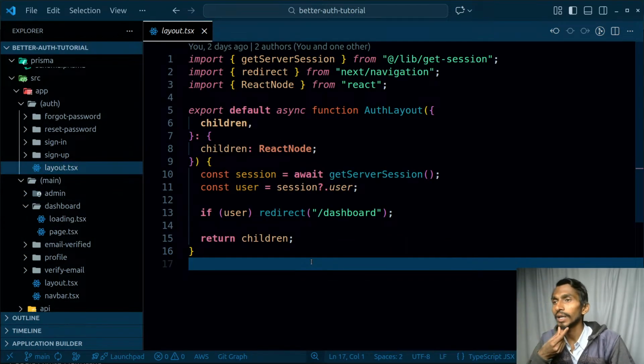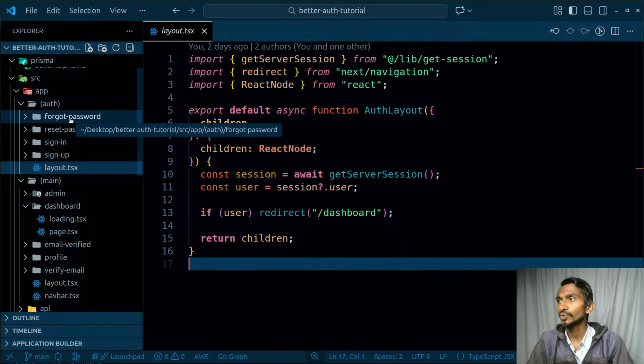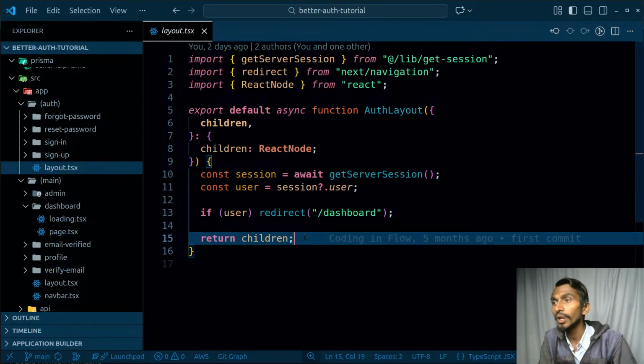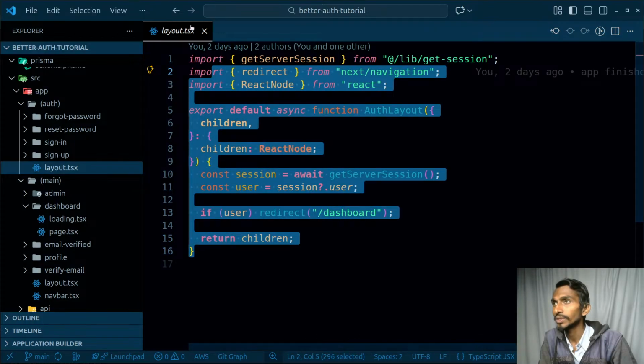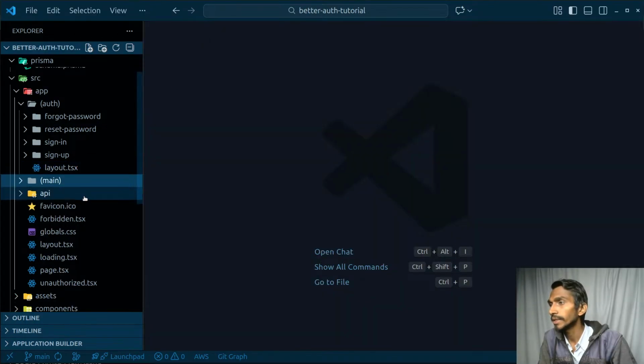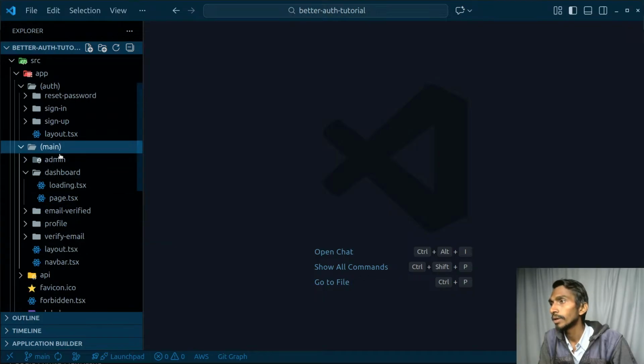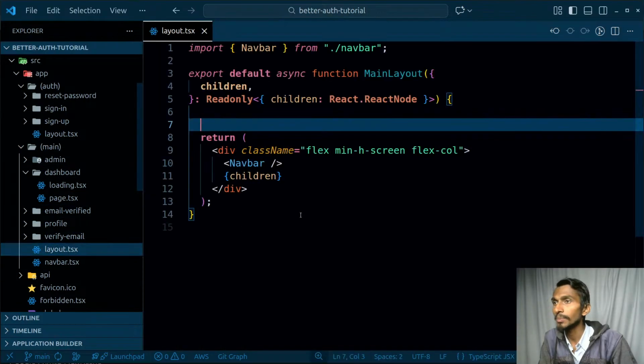So this is the layout mainly for authentication related stuff: forgot password, reset password, sign in, sign up. When it comes to the auth related stuff, they do not need to have any nav bar, so that is why we don't have it over here. This is how things are going to be done. Fine. And then we have something called main, and main has its own layout over here, and it's going to have a nav bar as well.